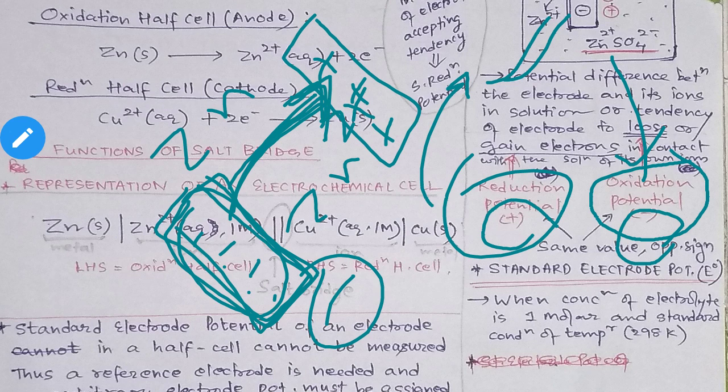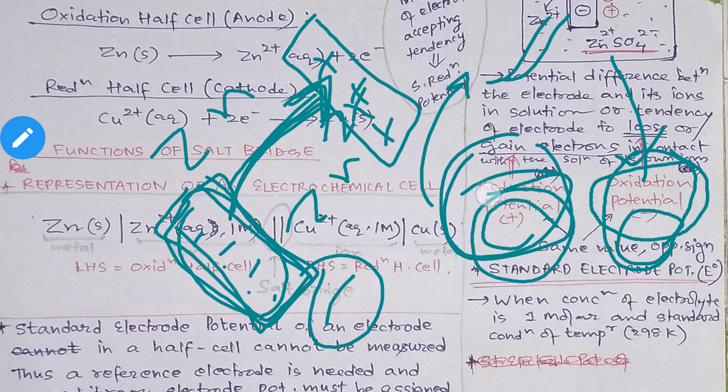So you remember that whatever we will learn in electrochemistry is all about redox reactions, and you know that in a redox reaction, when there is an oxidation there is a reduction. So when the oxidation potential is there, the reduction potential will also be there, right? Because everything we are talking about is the redox reaction, which is nothing but the simultaneous taking place of oxidation and reduction. So this reduction potential is generally represented by a positive charge.